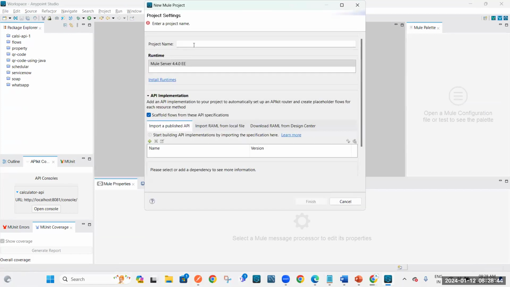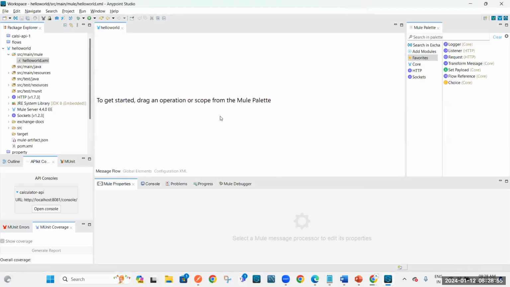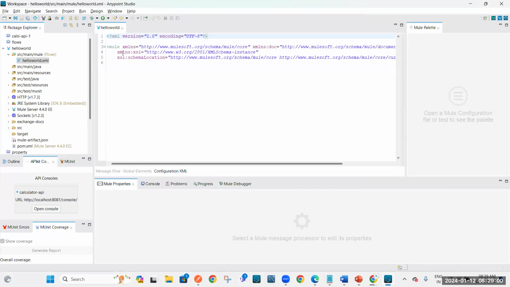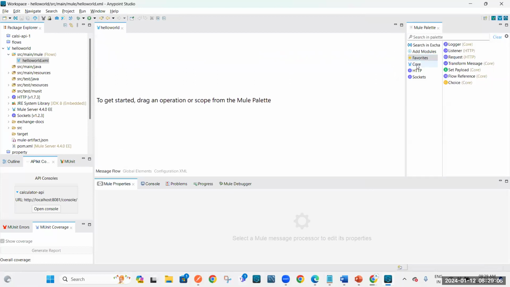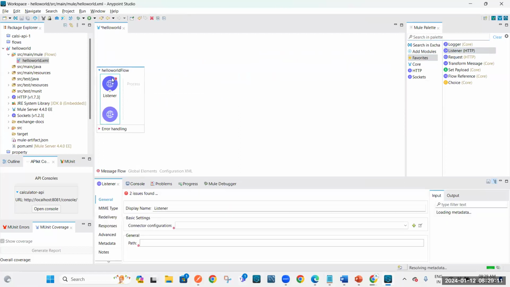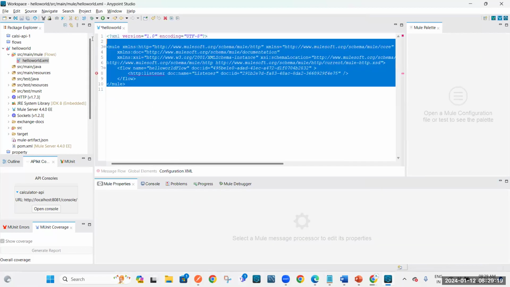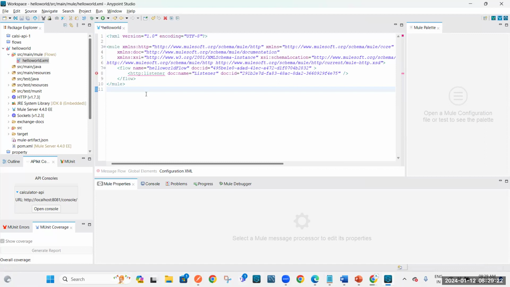So I'll create a new project. I'll mention the name as hello world. I'll click on finish. Okay. Here you can see by default we will have a few lines of code. How many lines of code is it? 5, right? So now what I'll do, I'll go here, I'll drag and drop something. See, the moment I drag and drop this, automatically code will be generated in the form of XML. If you go to configuration XML, now how many lines of code are there? 10.